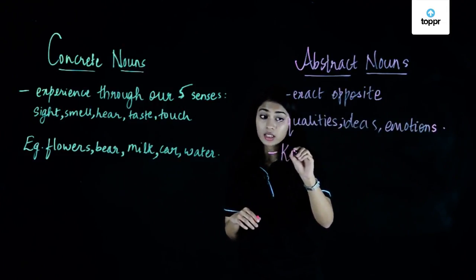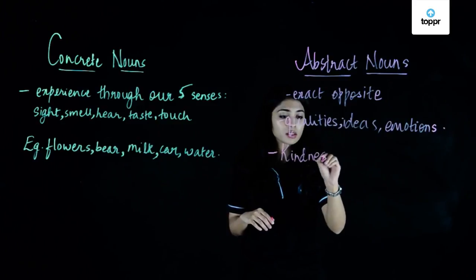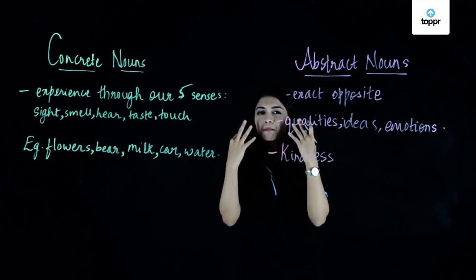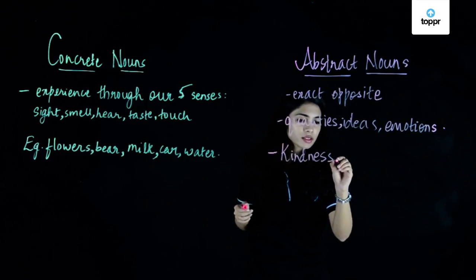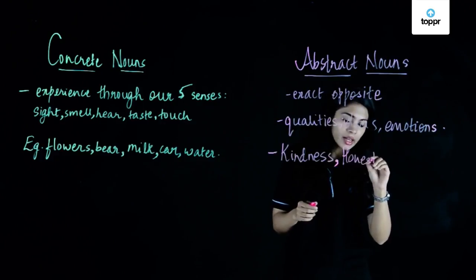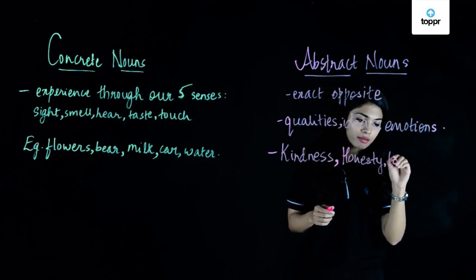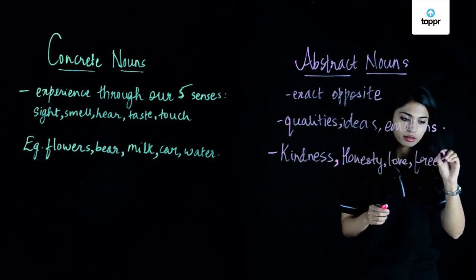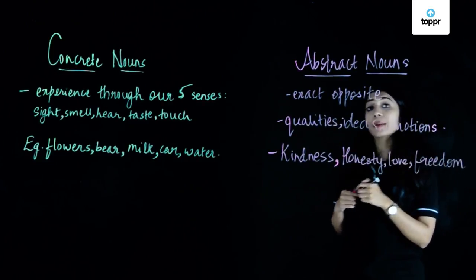Okay, so let me give you a few examples of abstract nouns. We can take kindness. His kindness brought tears to my eyes. Then we have honesty, which is a quality again. Love. Freedom. Freedom is an idea. So these are our abstract nouns.